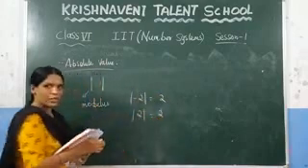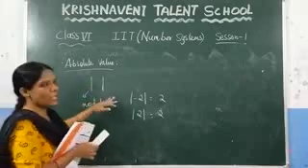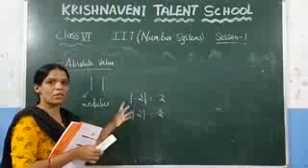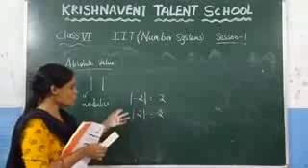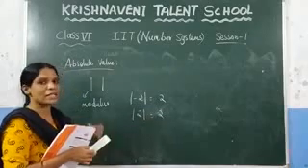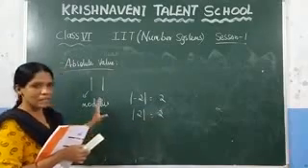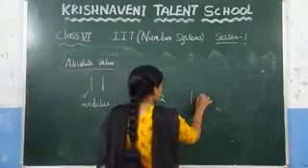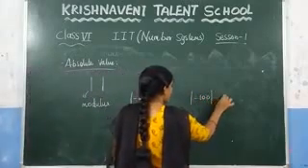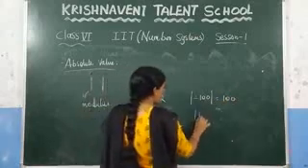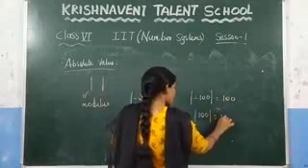Here, what is the meaning of absolute? It means if you write any number in the modulus, the result will always be positive. You can see that modulus of -2 is 2, modulus of 2 is also 2. Regardless of the sign, we can say that the answer will always be positive. Let us consider modulus of -100. What is the value of modulus of -100, which is nothing but 100? What is the value of mod 100, which is also 100?